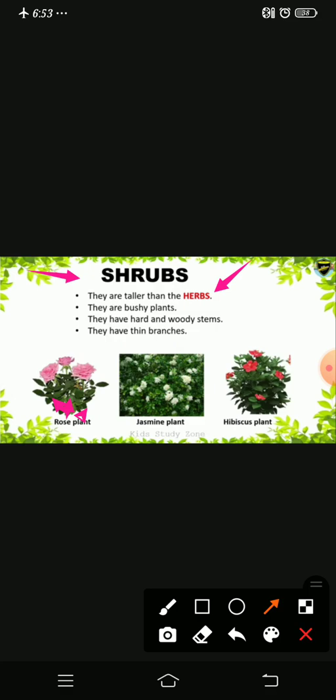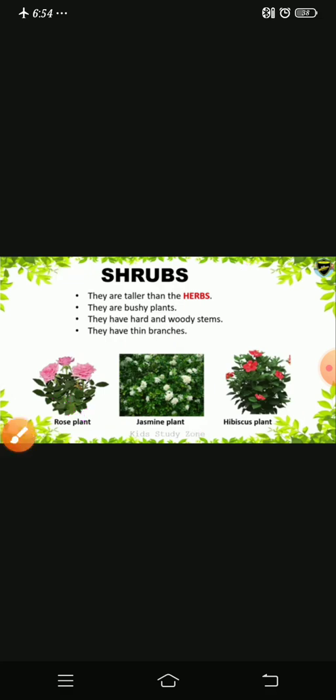In the trees, there is a woody stem that's called the trunk. Even shrubs have hard and woody stems. They have many branches, thin, not thick. So the examples of the shrubs: rose plant, jasmine plant, hibiscus plant, cotton plant, and mehendi plant. Okay.